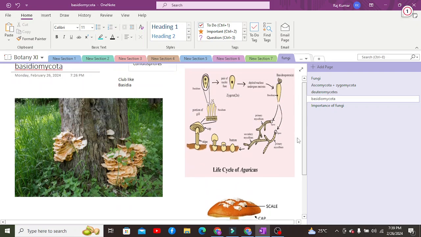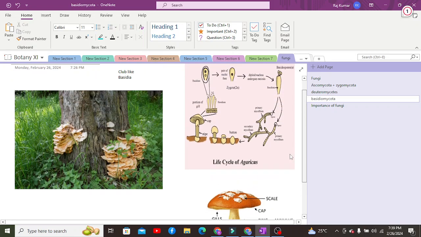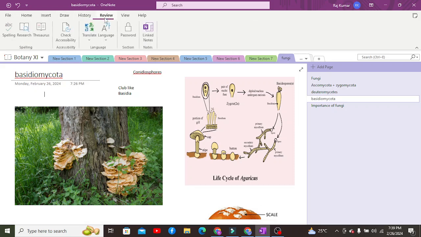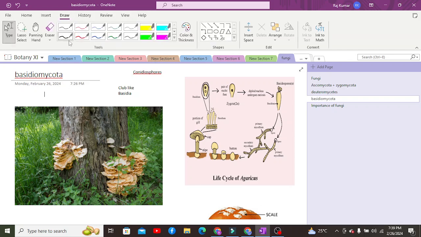The structure is such that the basidia are basically the sexually reproductive structure. Here we are having basidia. Let me just take out my pen. All right.